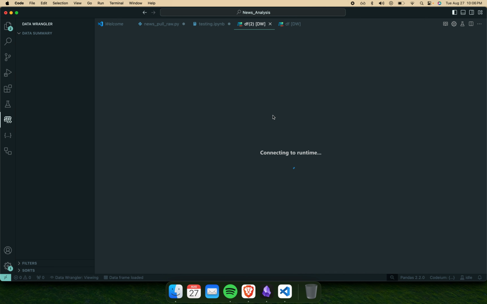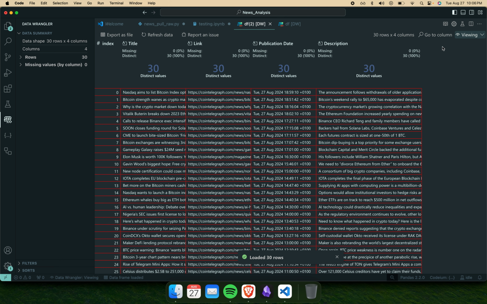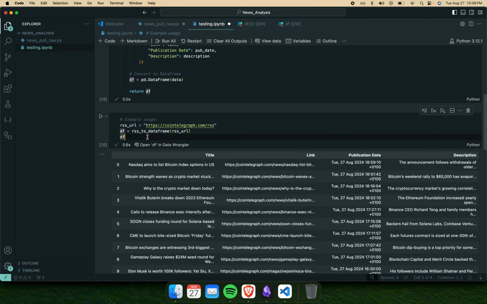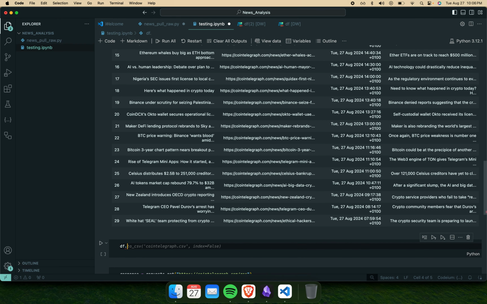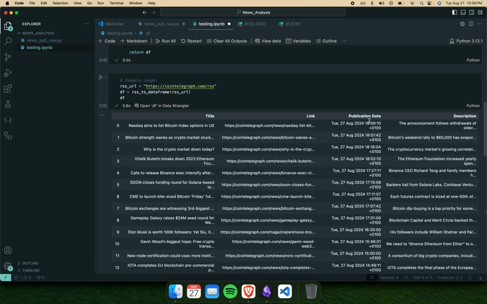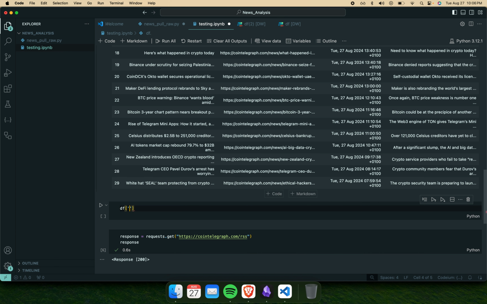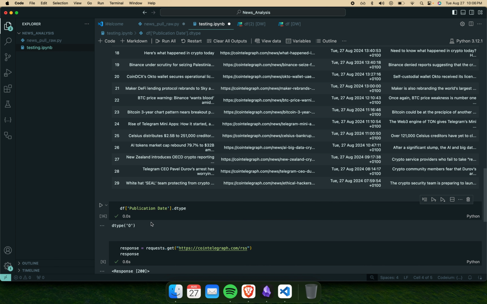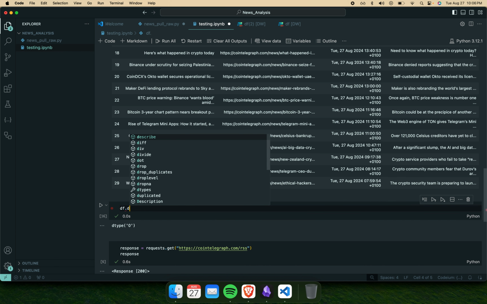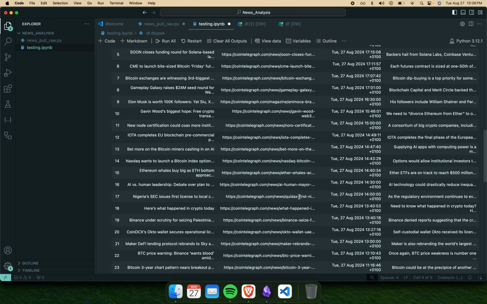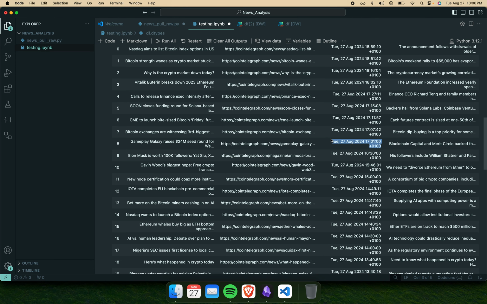Perfect. Now look at this. Clean data. And we got the dates. But this is not datetime, pretty sure. We can double check this by saying df dot, what is it called? Publication date. Yeah, the publication date dtype. Actually, let's just do df.dtypes, which is an object.